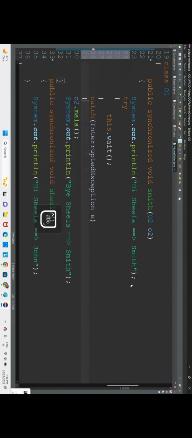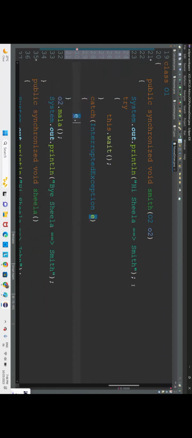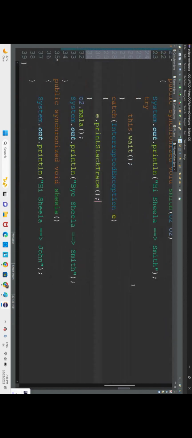Okay, to catch InterruptedException. So if they catch InterruptedException, we shall print a stack trace, the tracing of the program. Now here we are waiting. We are making Smith wait so that John can execute.